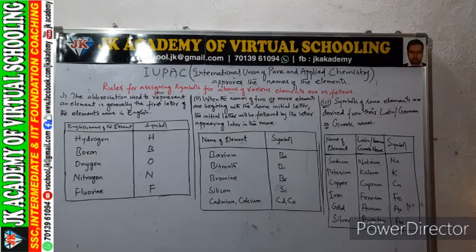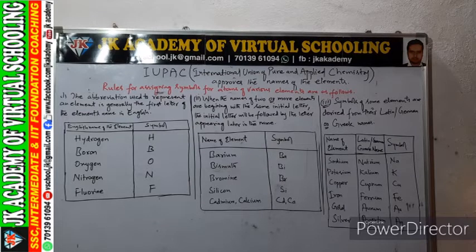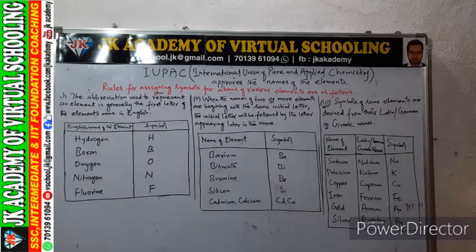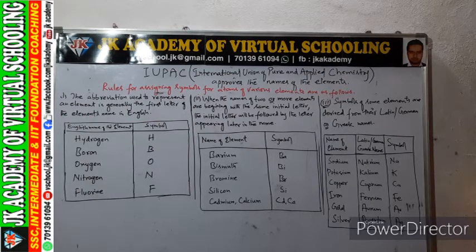The first one is the abbreviation used to represent an element is generally the first letter of the element's name in English. Look at the first table, English name of element and symbol. The English name of element is hydrogen and the symbol is H. Boron, the symbol is B. Oxygen, the symbol is O. Nitrogen, the symbol is N. Fluorine, the symbol is F.